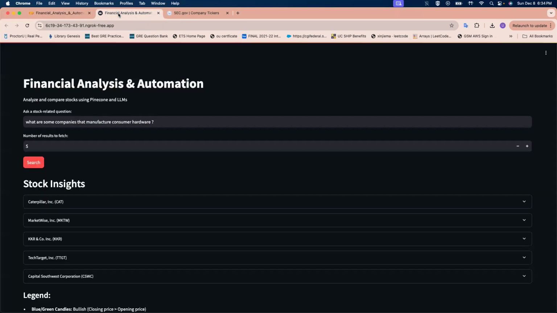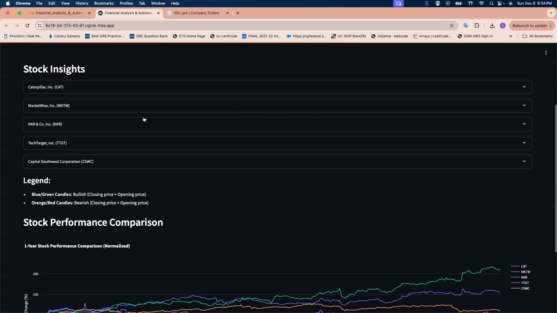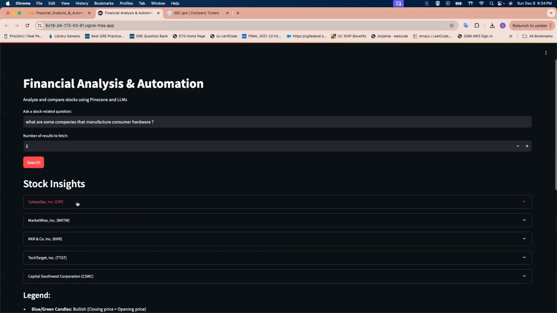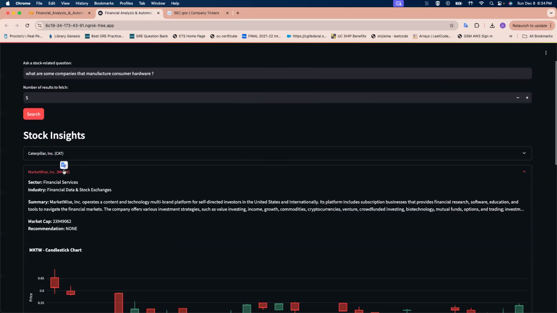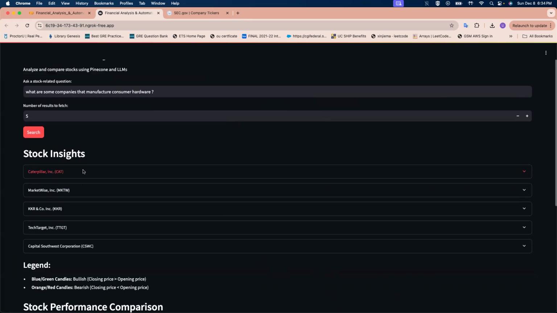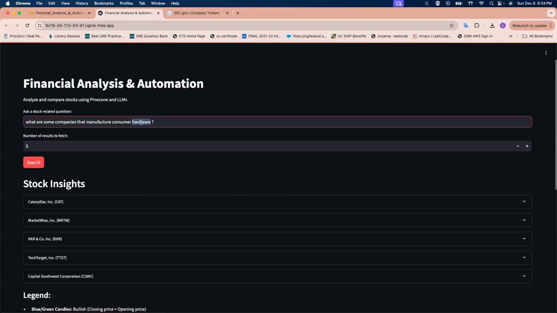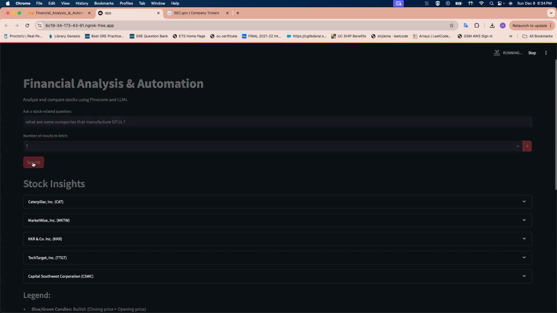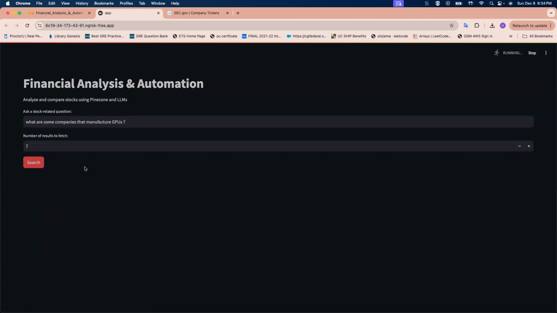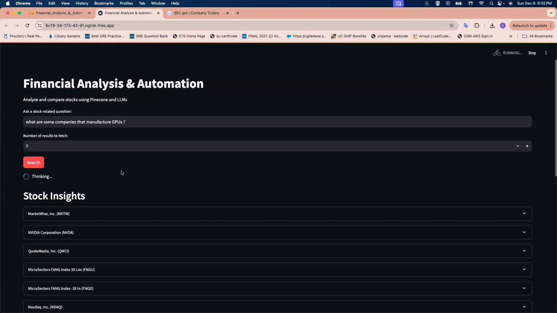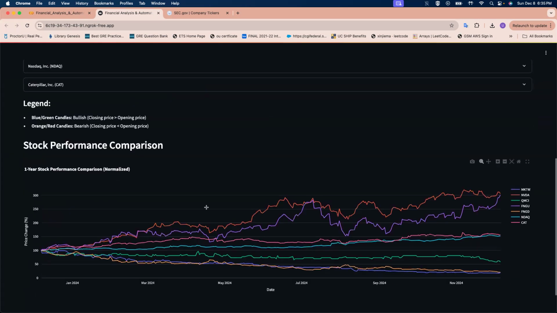So this is how the base design of the website looks. We've got some accordion style stocks as well as some candlesticks. We'll dive into that a bit later. So let me just update this. Let's ask the question, what are some companies that manufacture GPUs? And let's increase the number of results to 7. Once we click search, it will generate the top 7 results that match our query, as well as explanations for it. For an overview of comparison, we can simply look at the line charts.